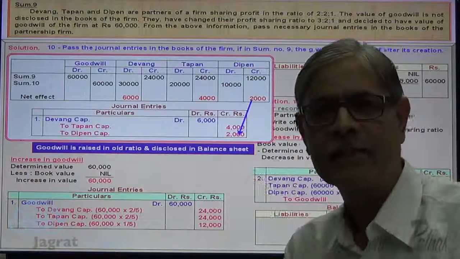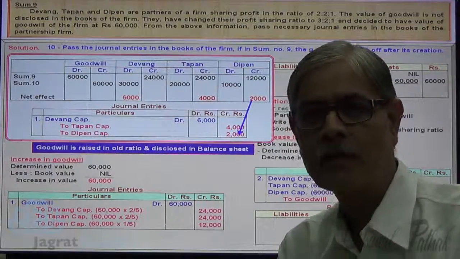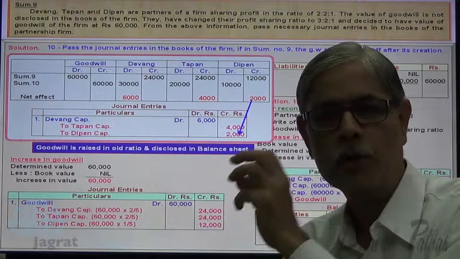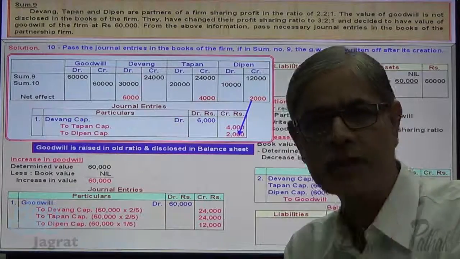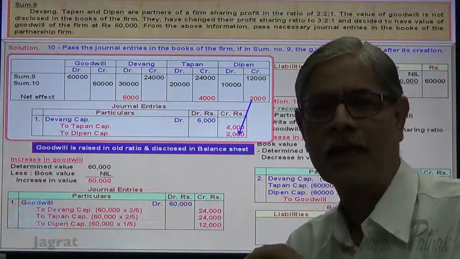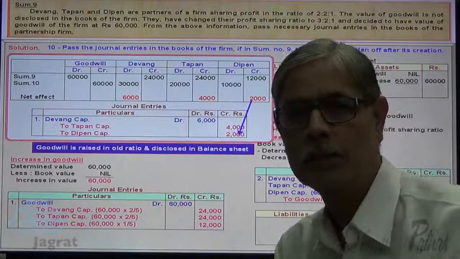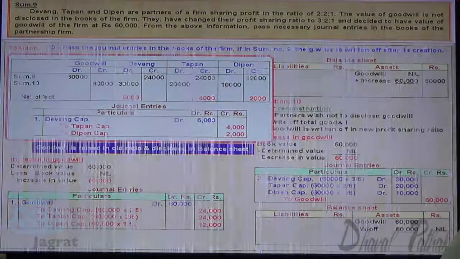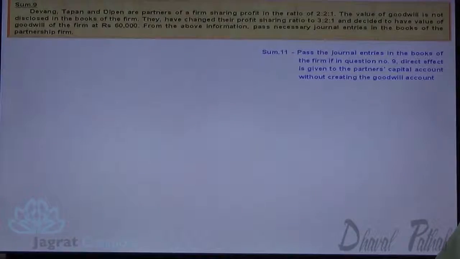Now in the next question, same as the question, look at the question. We will work out the solution to that question with a different style. But the journal entry that we shall arrive at will be same as this one. Just observe. Look at sum number 11. Pass the journal entries in the books of the firm if in question number 9, direct effect is given to the partner's capital accounts without creating the goodwill account.